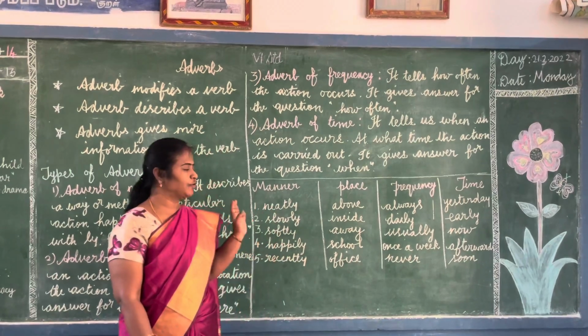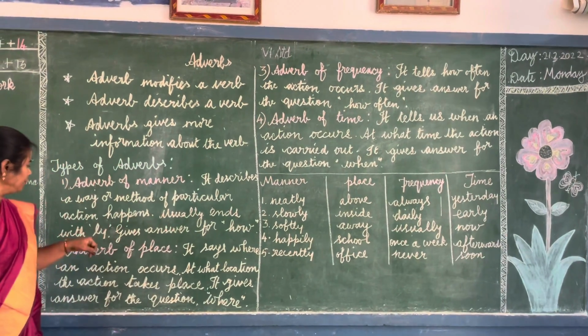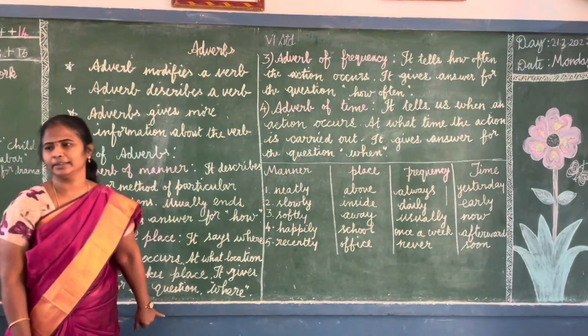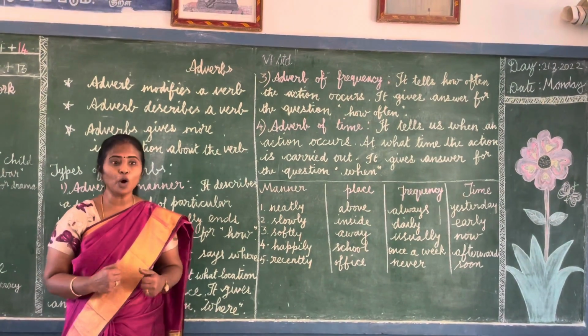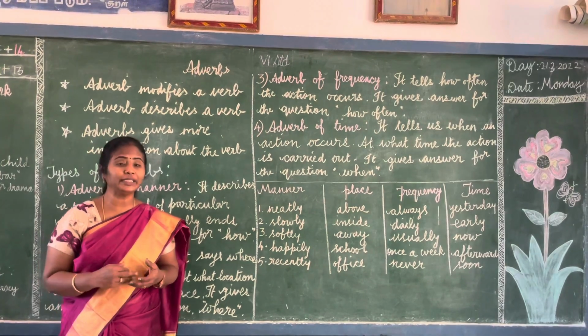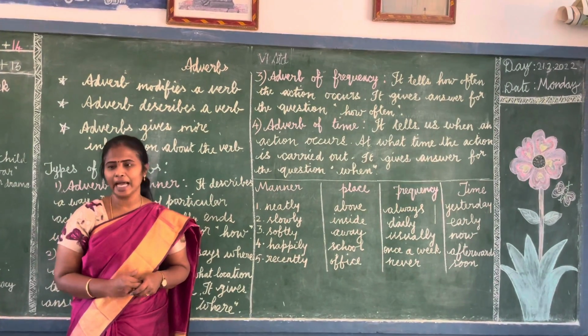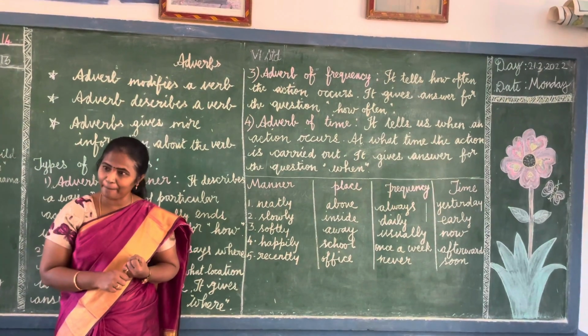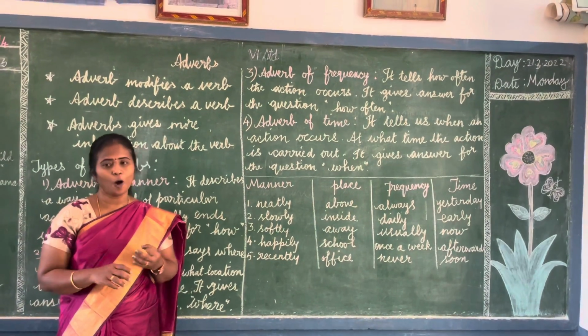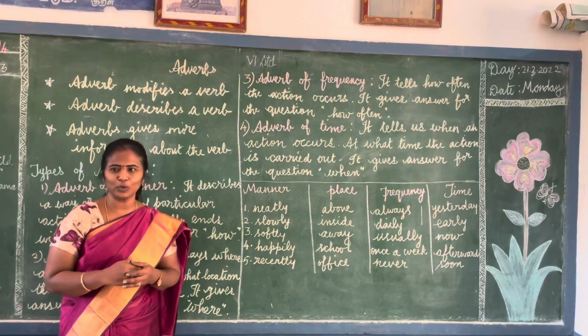So first one is adverb of manner. What do you mean by manner? It means how you did the action, whether you have done it very happily or sadly or very fast or slowly.